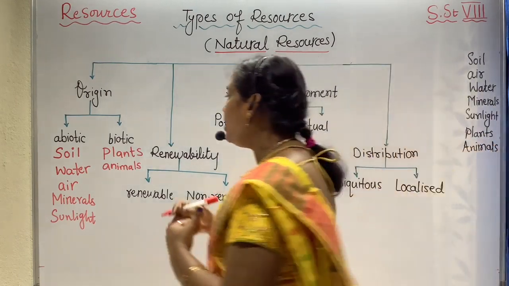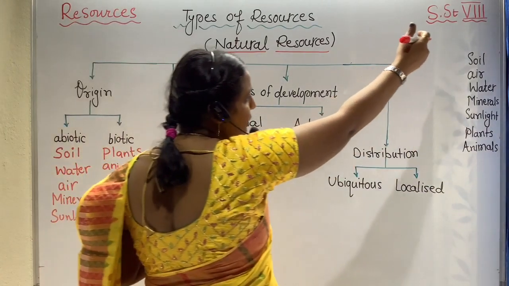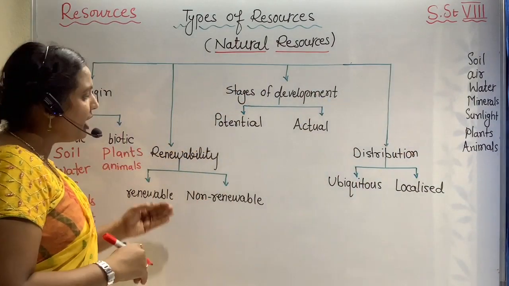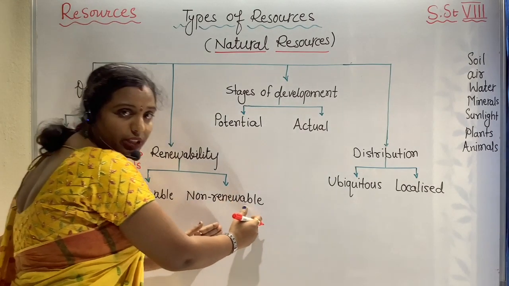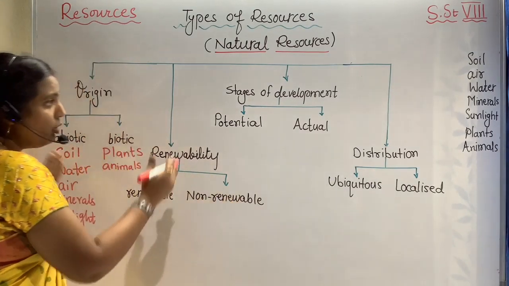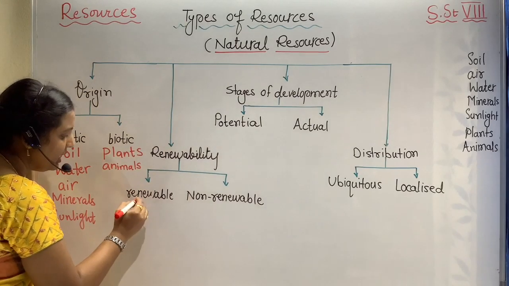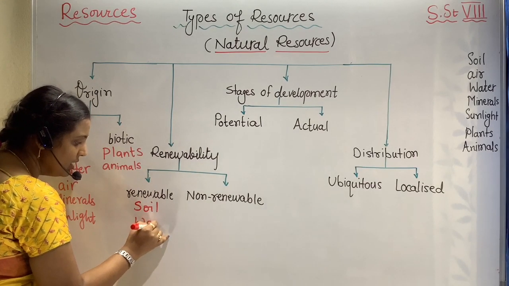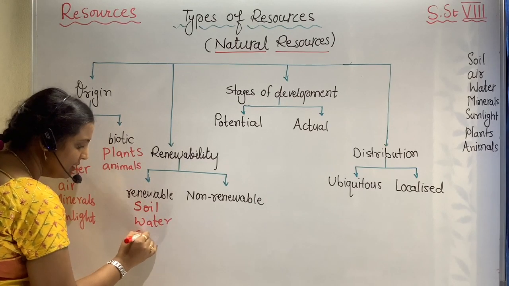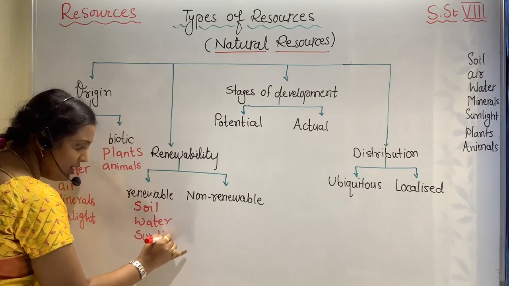Now the same thing we will do here also from the following natural resources. Let me categorize them according to their renewability and their non-renewability. Now what can I write here in renewability? I can write soil, water, sunlight.